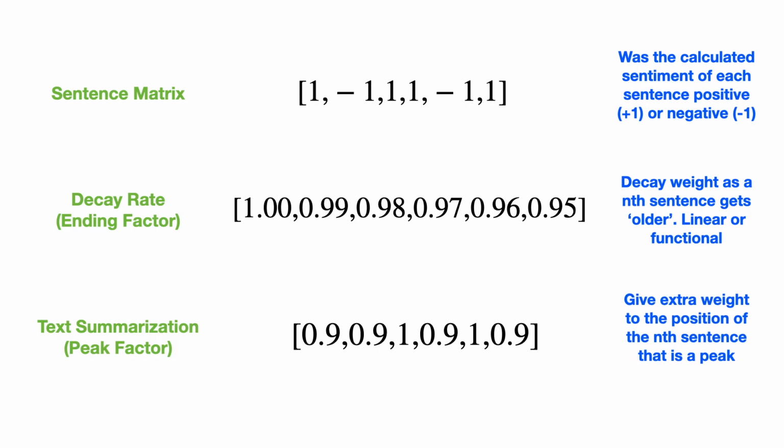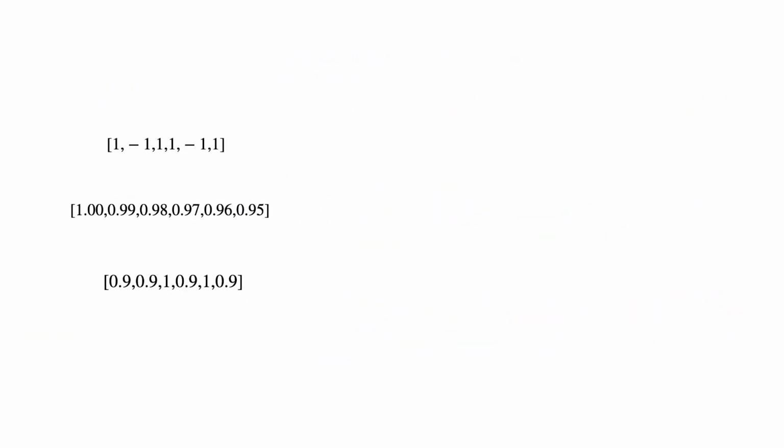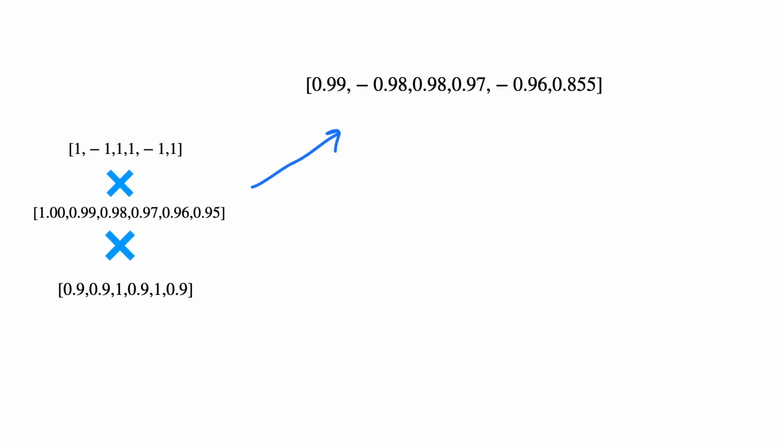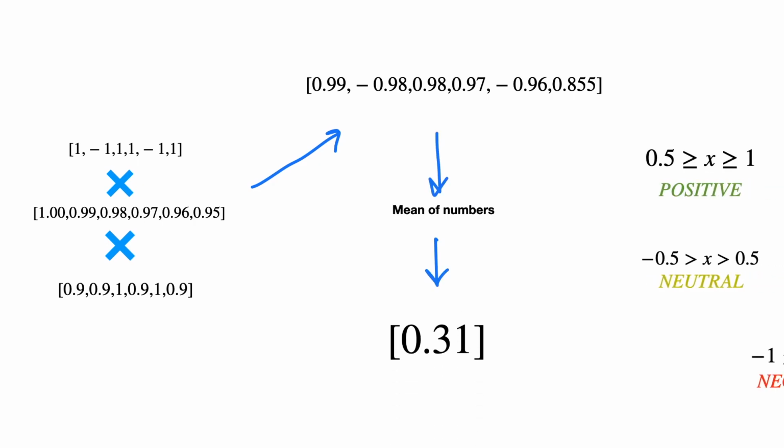Cool. Once that's done, we're going to take these 3 specific matrices and multiply them together. That's going to give us a weighted matrix that holds a score for each single sentence. Again, this is weighted; it's not the raw scores themselves. Because they're weighted, now I can take the mean of these numbers and come up with a final score.